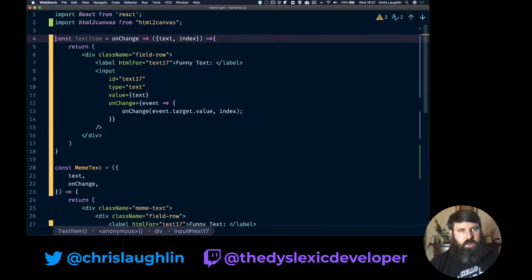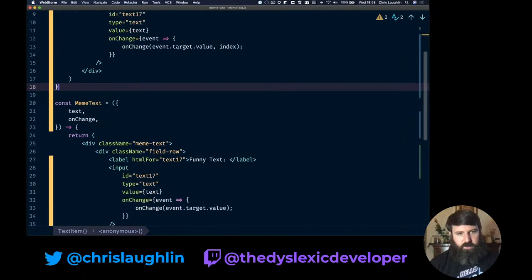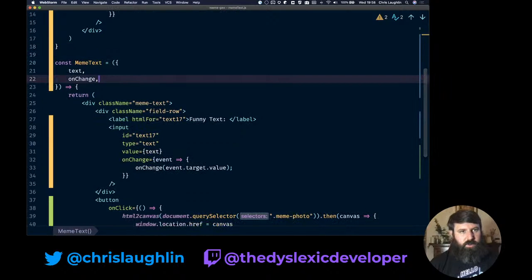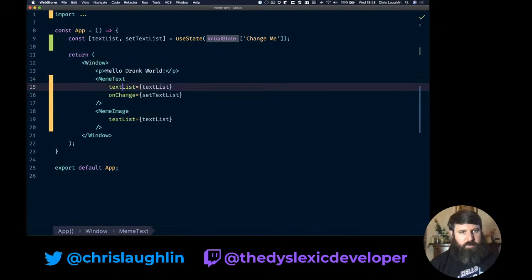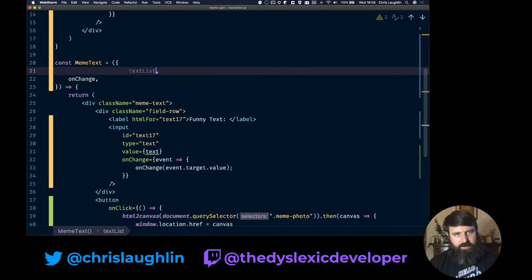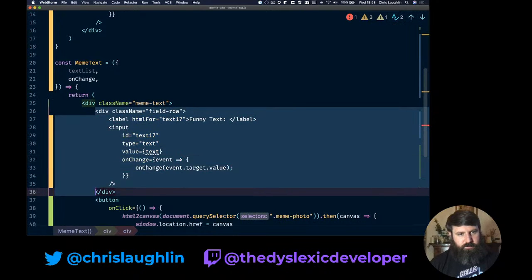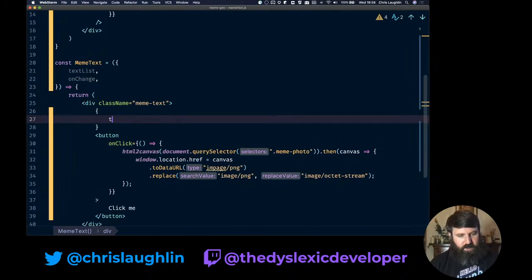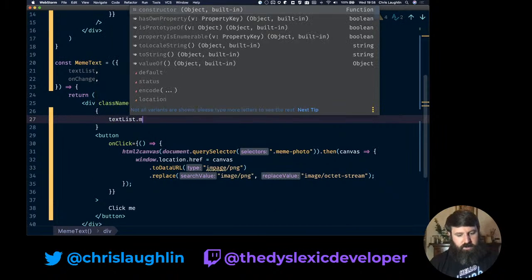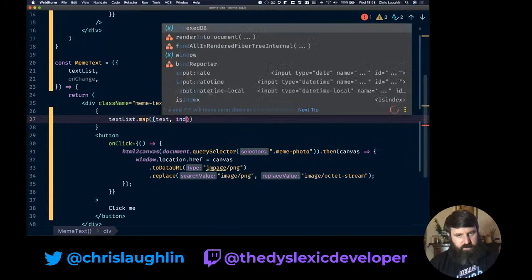Okay. If you're following along, God help you. So now, if we go back to our app, text is now a text list. So it's a list of text items instead of just one individual text. So we need to then iterate over that. So we can say text list dot map. It's going to be text, index.